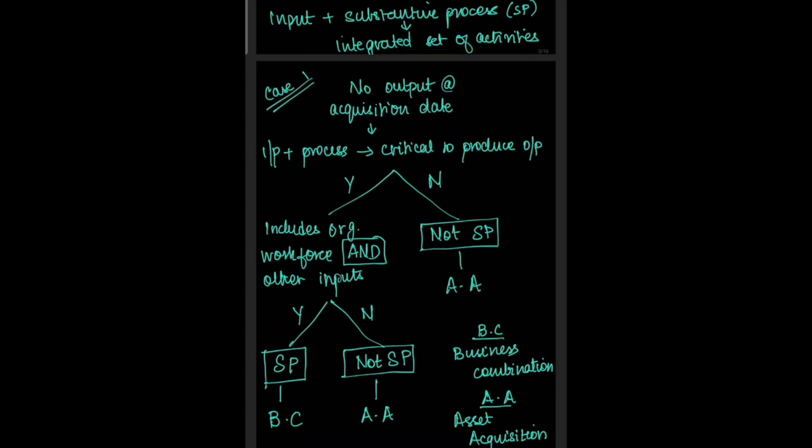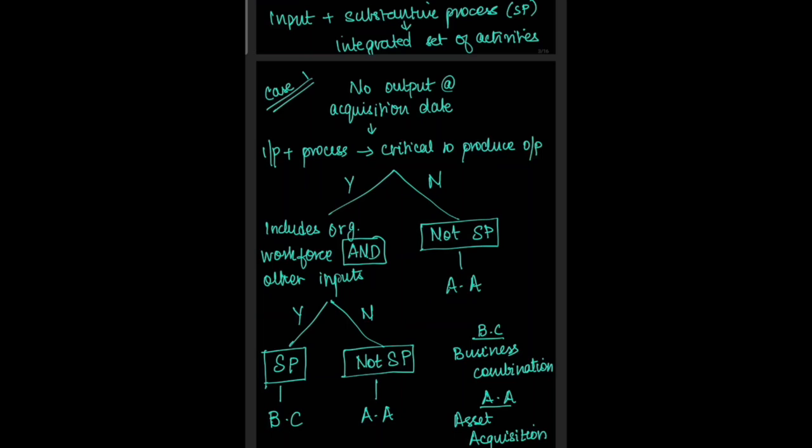In such cases, it is important to check if that input and the process is critical to produce the output. That is, it is not just an asset acquisition. If it is so, then you'll have to check whether it includes the workforce and other inputs. If that is also true, then it is a substantive process and it can be considered as business combination.